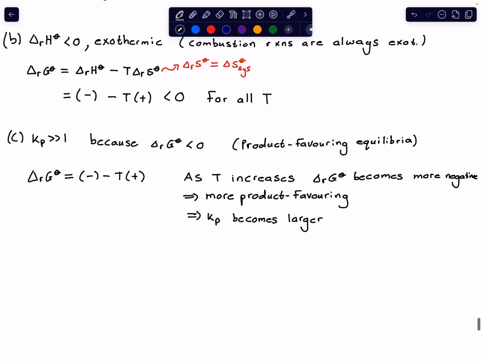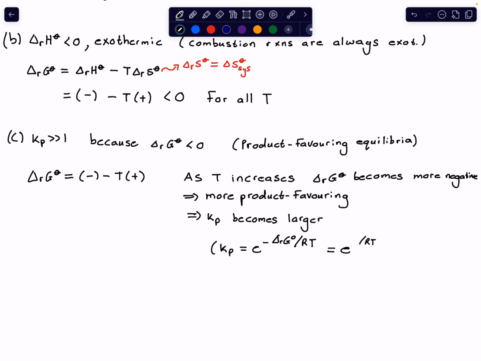Right, and you can actually see that in how Kp is calculated. If we recall that Kp is equal to e to the power of minus delta RG naught divided by RT. If delta RG naught is a negative value, then Kp actually becomes e to the power of a positive quantity, divided by RT.